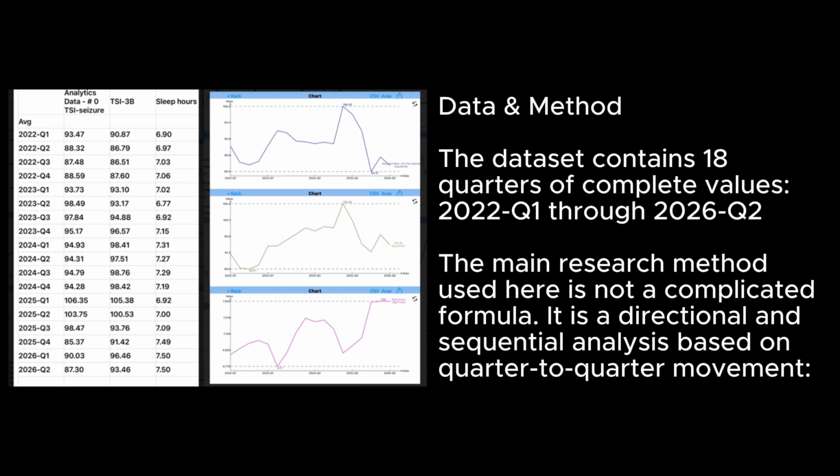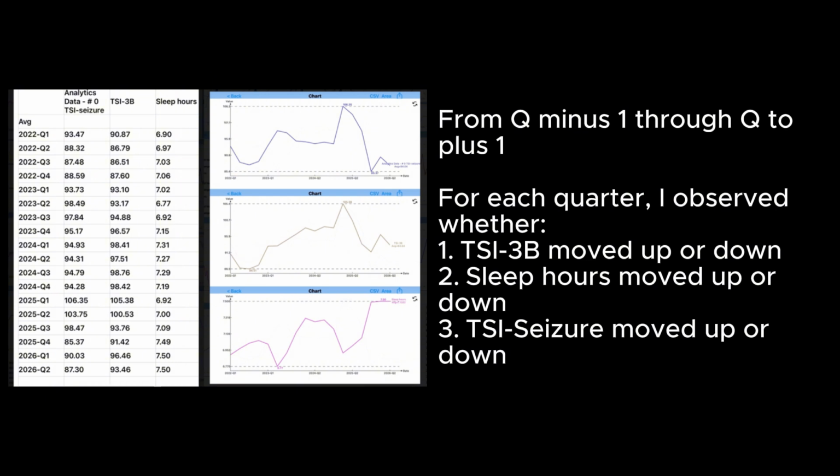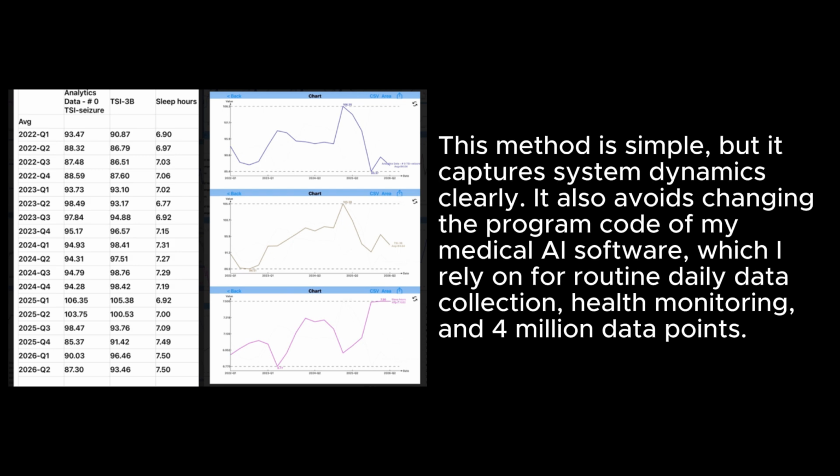Data and method. The dataset contains 18 quarters of complete values, 2022 Q1 through 2026 Q2. The main research method used here is not a complicated formula. It is a directional and sequential analysis based on quarter-to-quarter movement. From Q-1 through Q+1, for each quarter, I observed whether 1. TSI-3b moved up or down, 2. Sleep hours moved up or down, 3. TSI-Seizure moved up or down. This method is simple, but it captures system dynamics clearly. It also avoids changing the program code of my medical AI software, which I rely on for routine daily data collection, health monitoring, and for million data points.